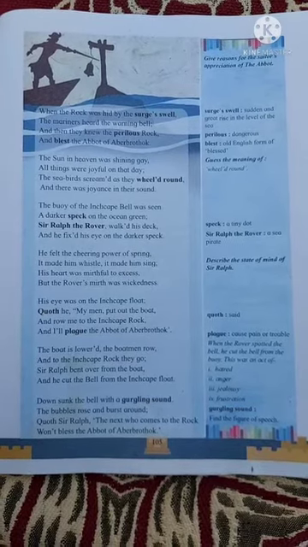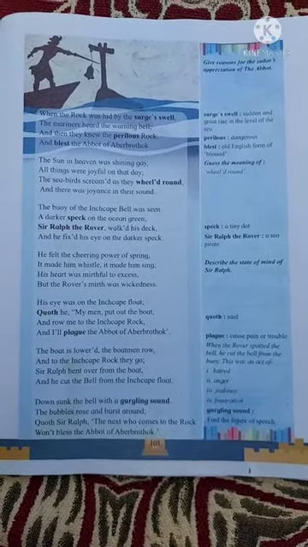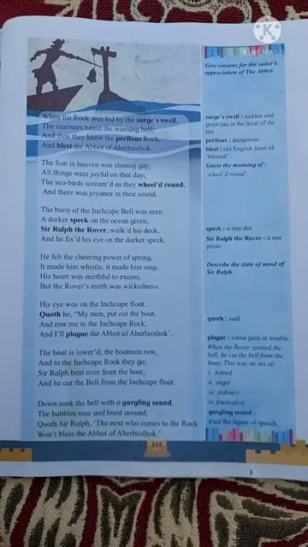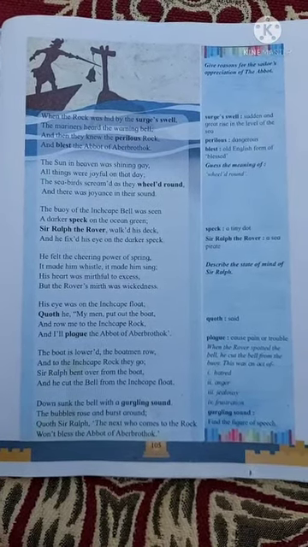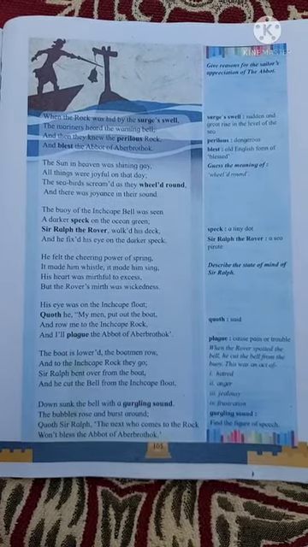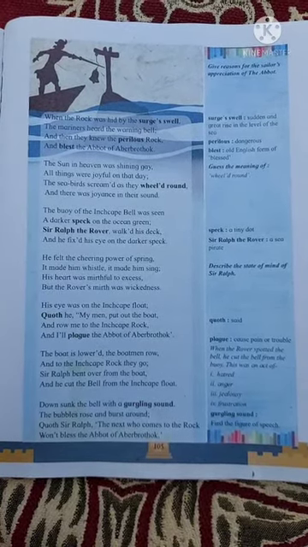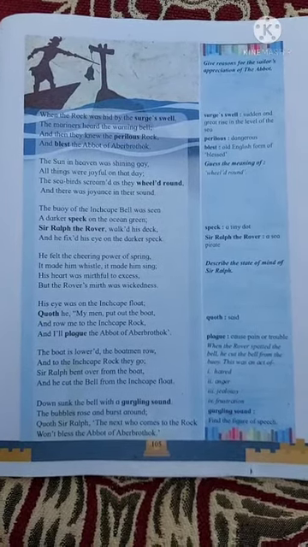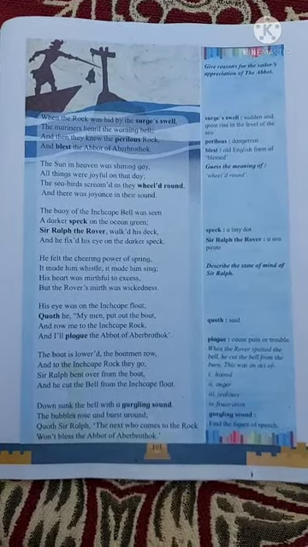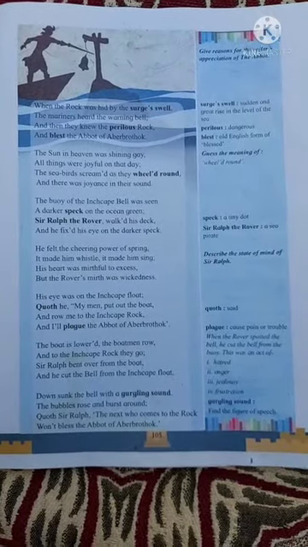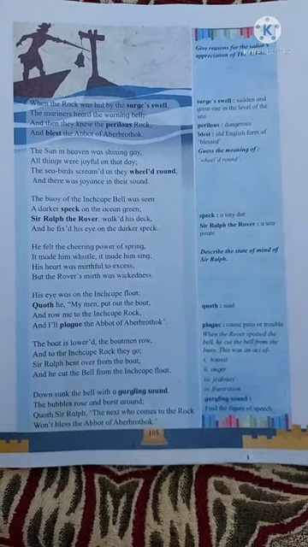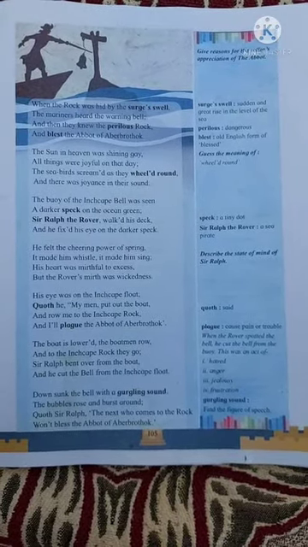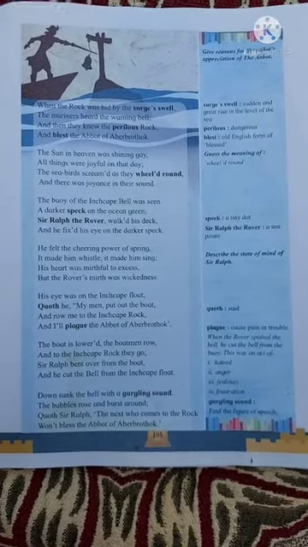He said to his sailors, "My men, put out the boat. Take this boat towards the Inchcape Rock, and I will plague the abbot of Aberbrothock." So he wanted to cut the rope of the Inchcape Bell.